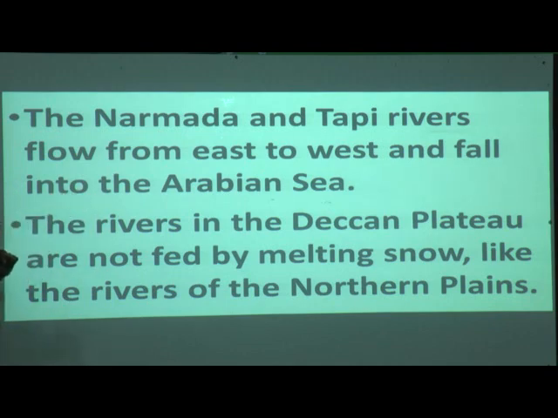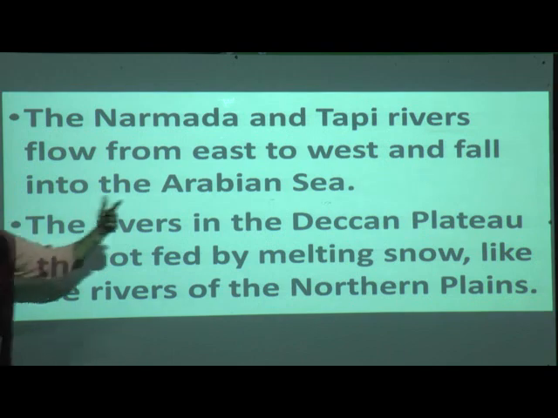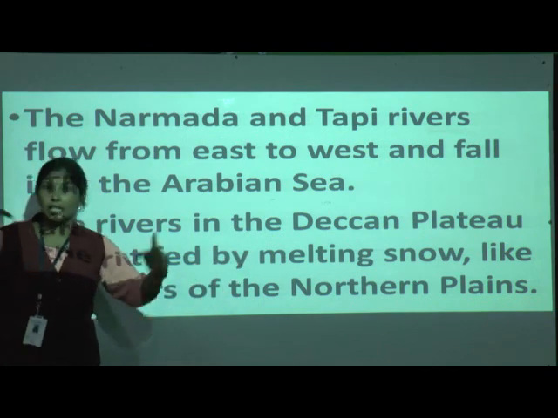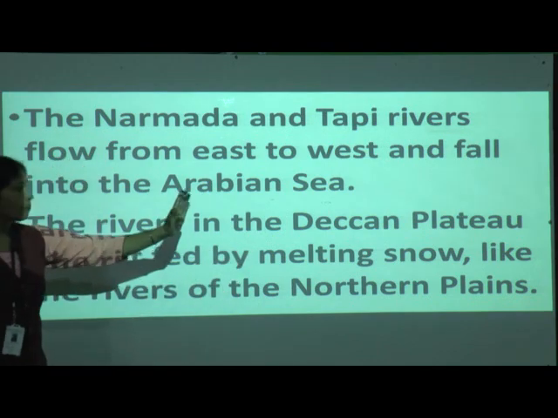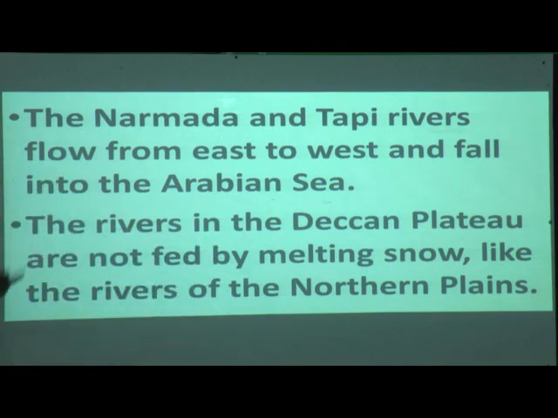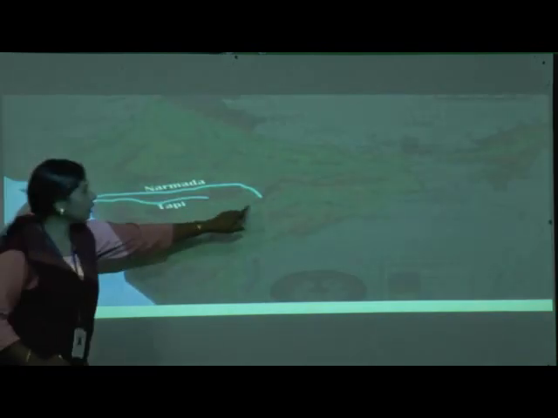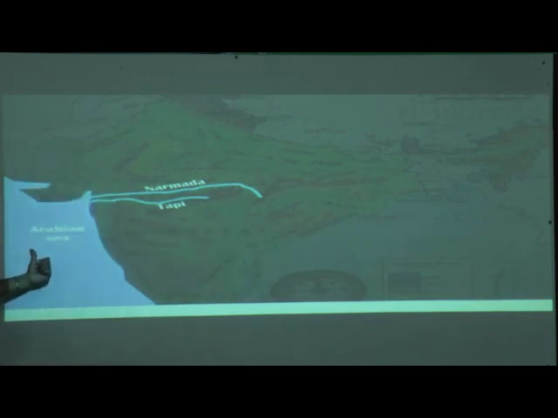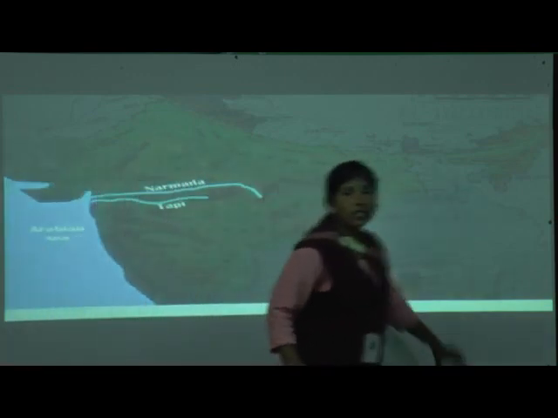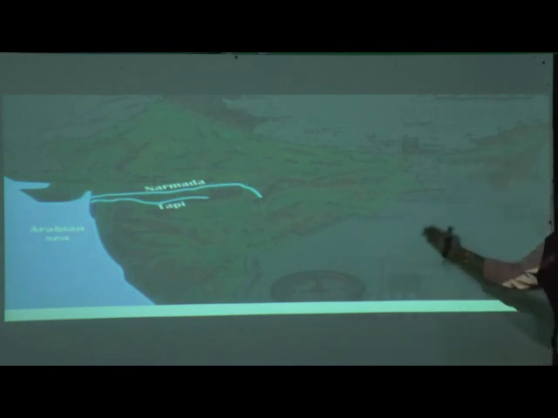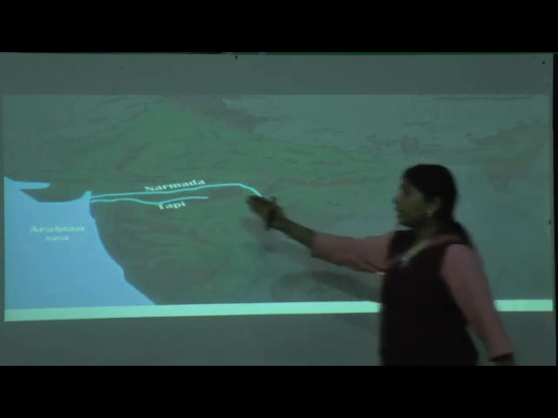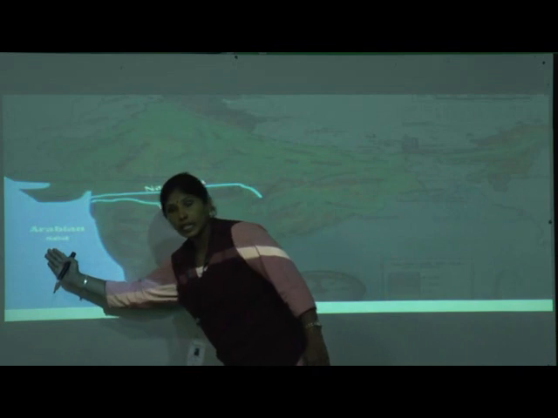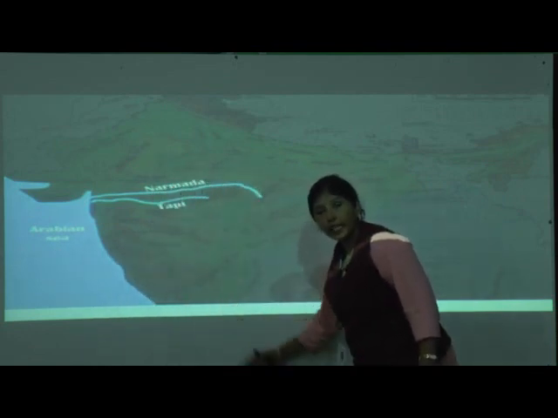So we have three-side ocean covered, correct? Here the Bay of Bengal, the Arabian Sea, and the Indian Ocean. So east to west, and it falls in the Arabian Sea. Now see here, this is the east direction, this is the west direction. Here the ocean is the Bay of Bengal, here the Arabian Sea, and the down part is the Indian Ocean.